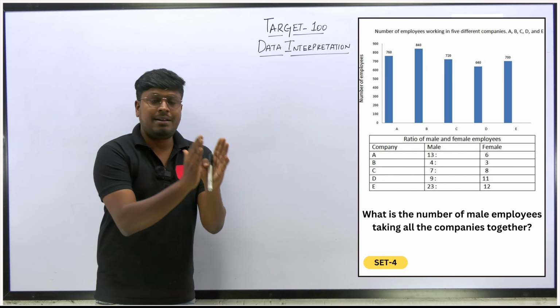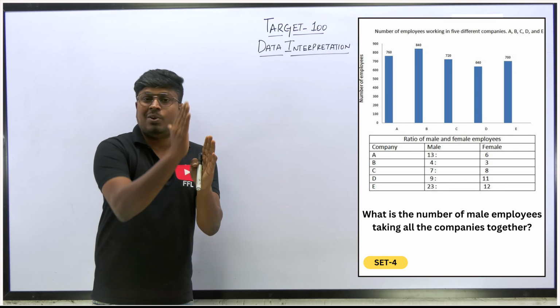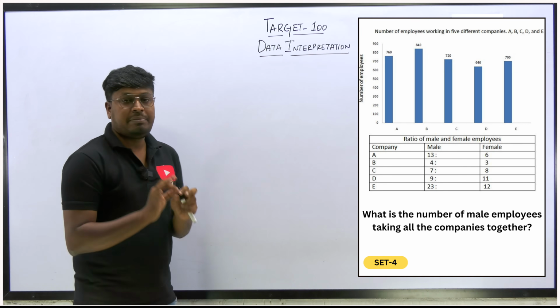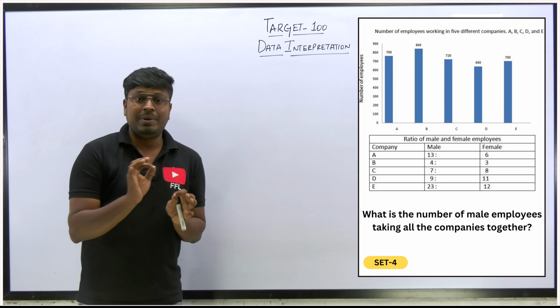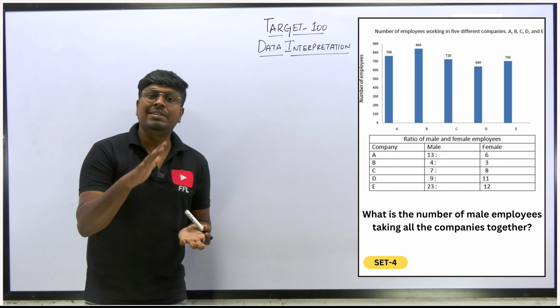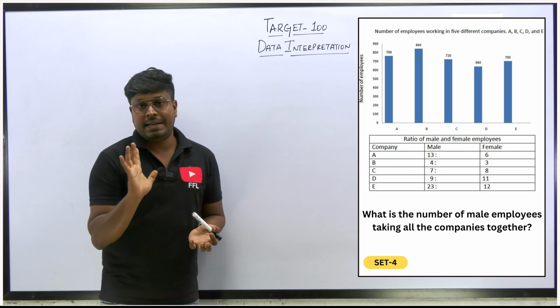If you find the total number of males in all the companies and the total number of females in all the companies, then solving a data interpretation will be very simple. Usually these kinds of DI take much time in the prelims exam. It might take even 7 to 8 minutes to solve one data interpretation.